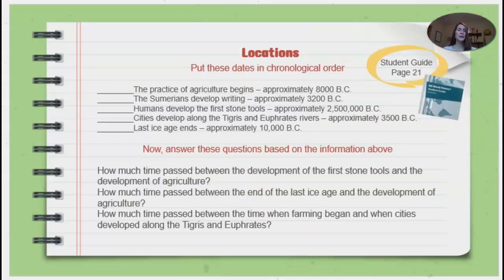So here you can take a look at your student guide, page 21, and these are dates of history, and remember on a timeline when we're talking about BC, we're talking about BC being kind of like the negative side of a timeline, and then BC is before Christ or BCE, before Common Era, and then the positive part of the timeline would be CE, Common Era, or AD, Anno Domini.